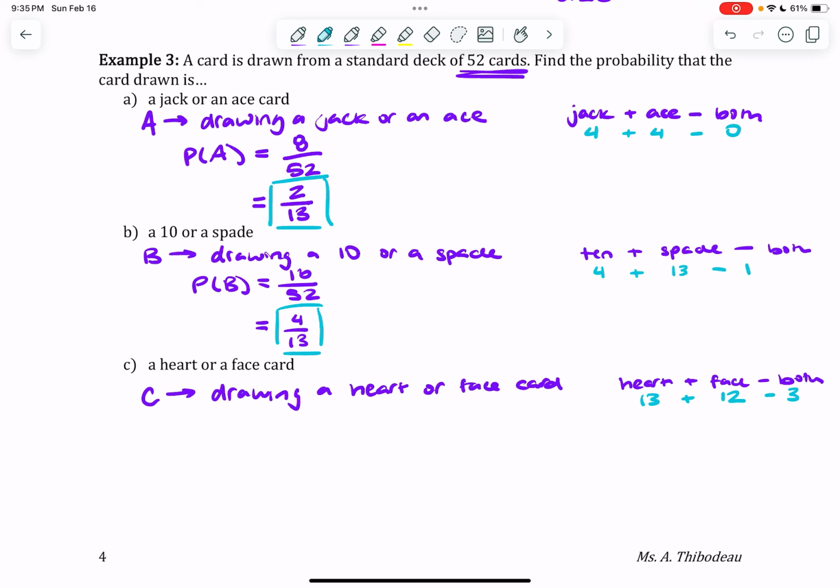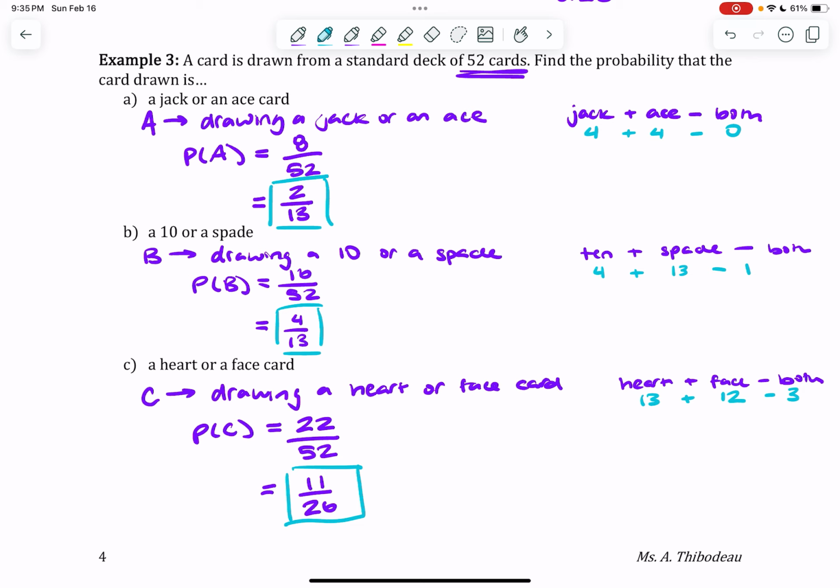So I'm considering this, I'm going, okay, I have 13 hearts, 12 faces, 3 that are both. And that can help me figure out that I have a total of 22 cards that are heart or face, and then a denominator of 52, and it reduces to 11 over 26.